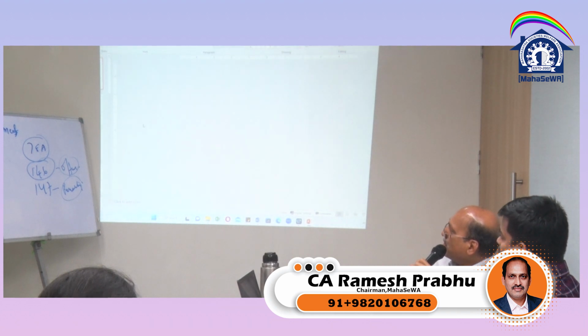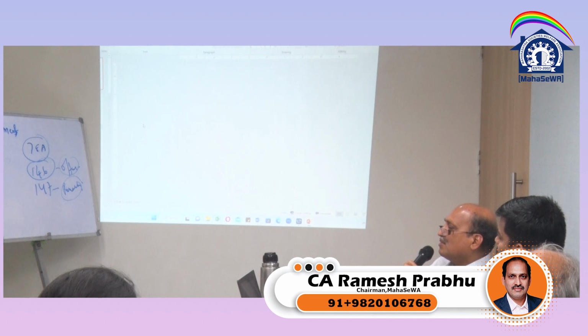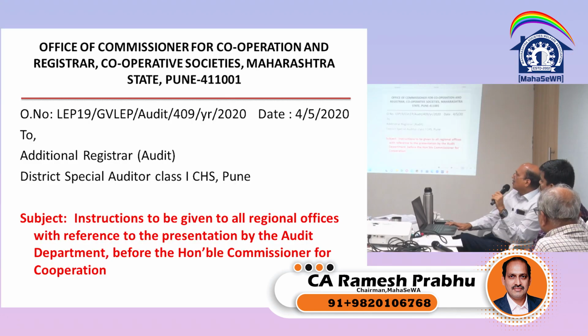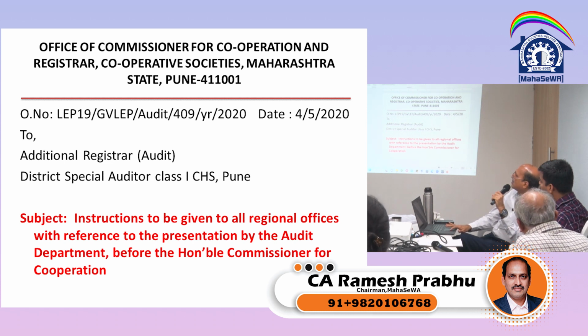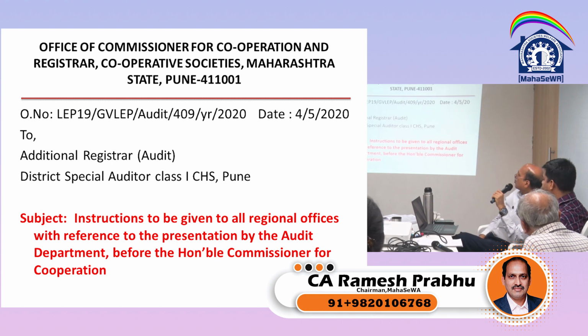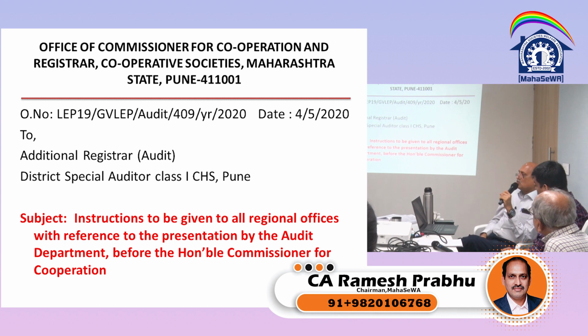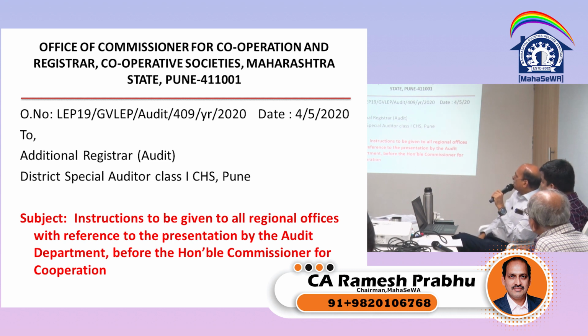So the audit report is liable for scrutiny. So therefore it is also important for us to see how they are accountable and responsible and why we should see that. So okay, let me just take you through. So the Cooperative Commissioner on 4th May 2020 has written to the various auditors instructions to be given to all the regional offices with reference to presentation of the audit department before the Honorable Commission for Cooperation. So the audit report requires to be carried out, it has to be scrutinized.